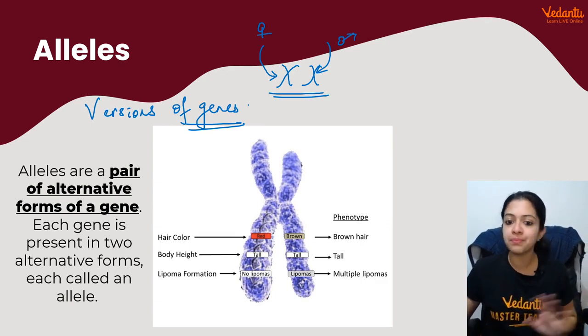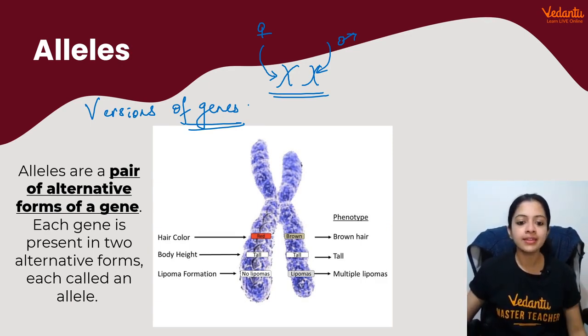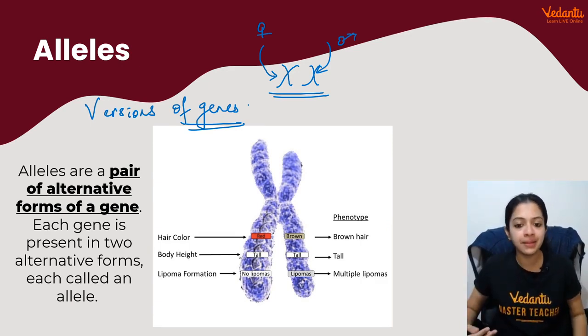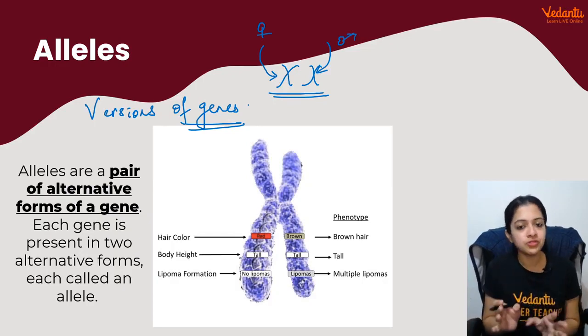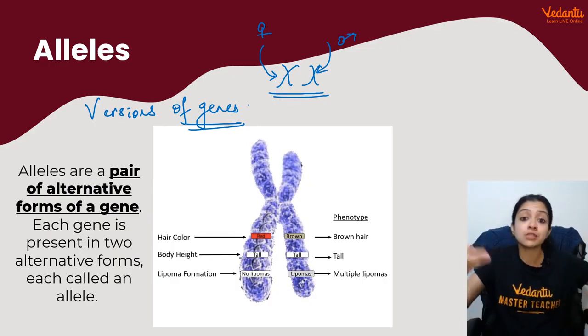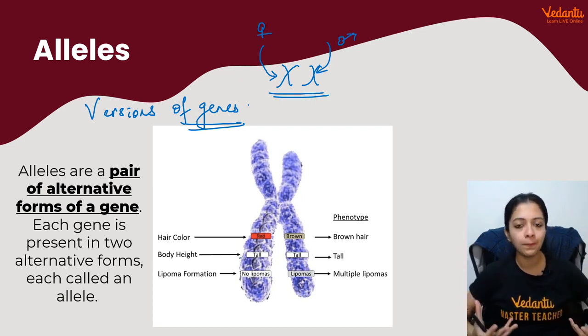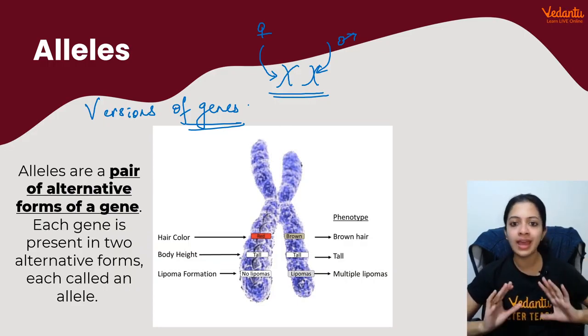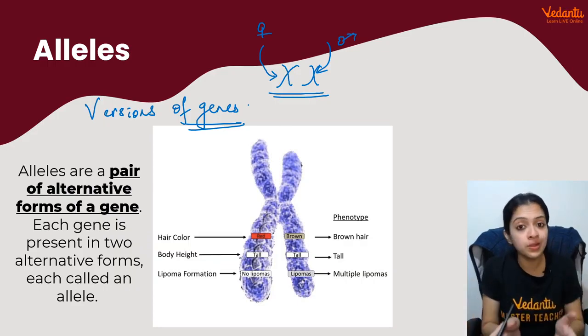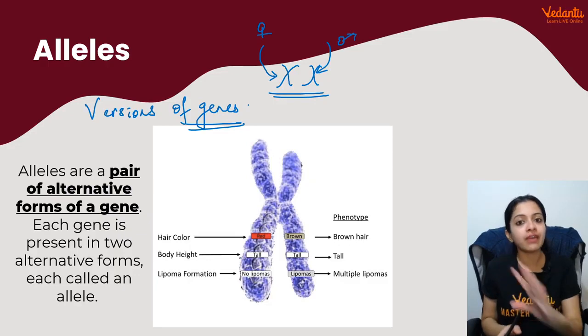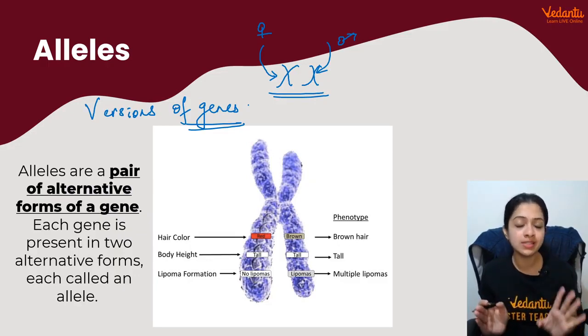I'm going by the example which was mentioned here. These are just a few examples, but of course, only one might be expressed physically. At the genetic level, I would definitely have a copy of whatever I have inherited from my mom and what I've inherited from my dad. And this rule stands the same for every sexually reproducing organism.